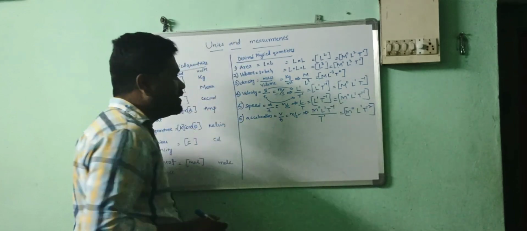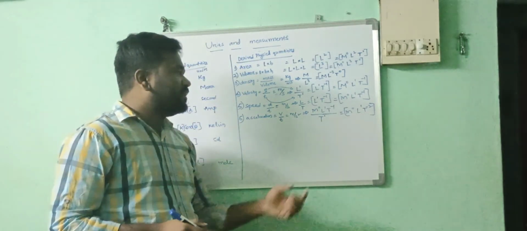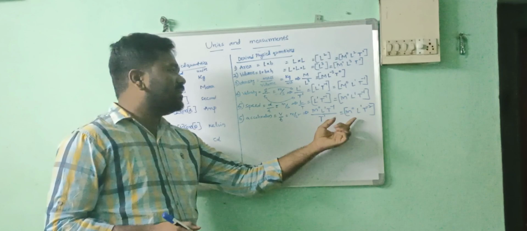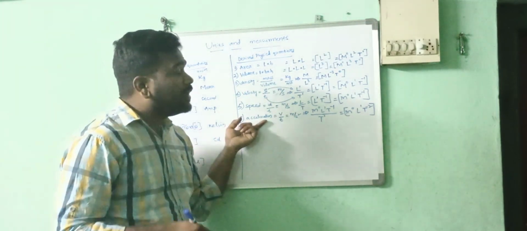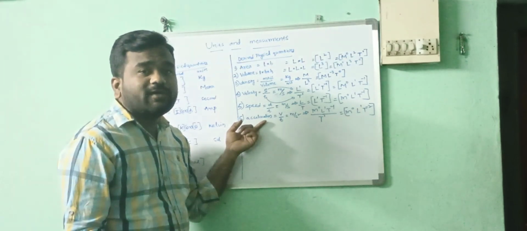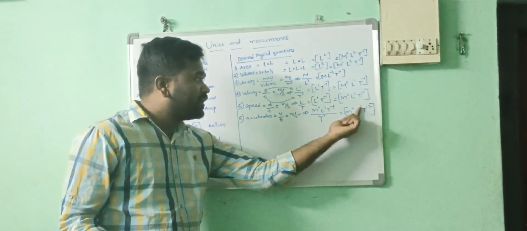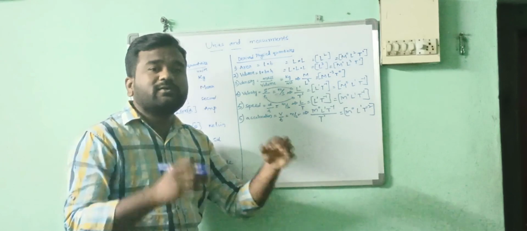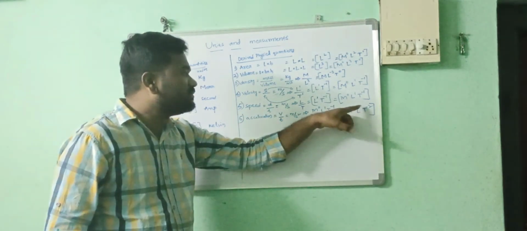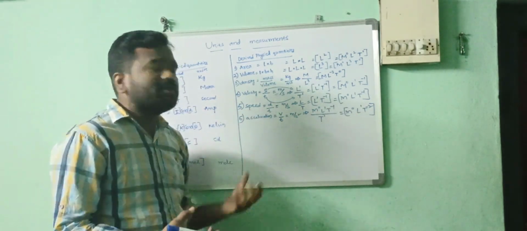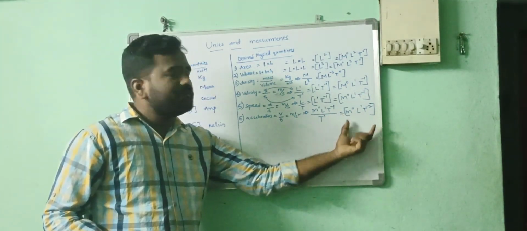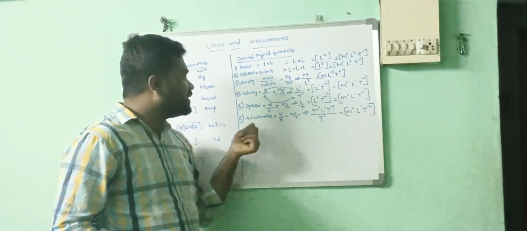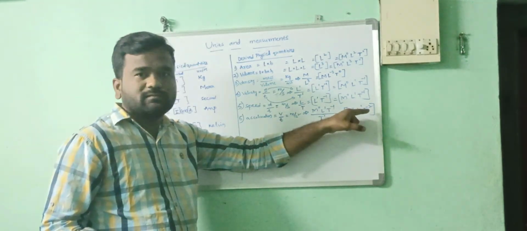So this is the dimension for the acceleration. Now you have to understand what is the dimension of the length for the acceleration. L power what? 1. If they are asking about only length, that is 1 only. If they are asking about complete acceleration, you have to say this. If they are asking about the time in case of the acceleration, you have to say minus 2.